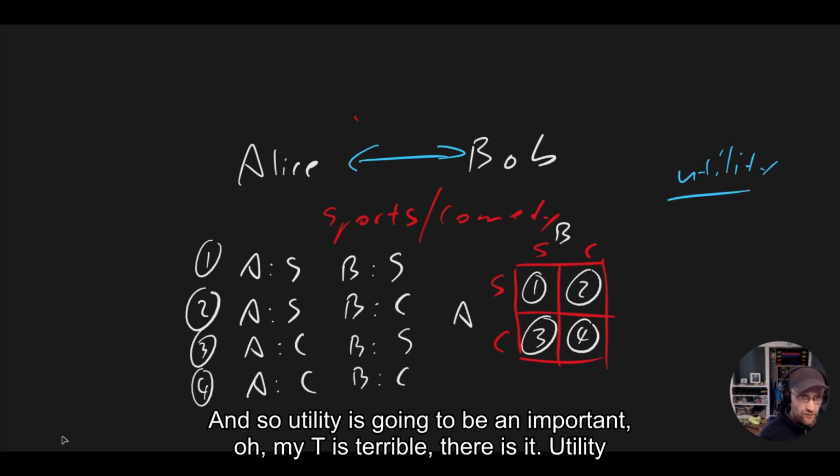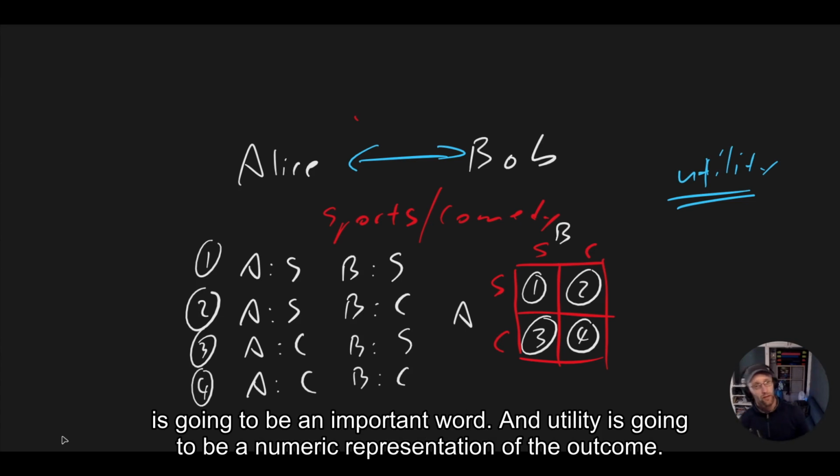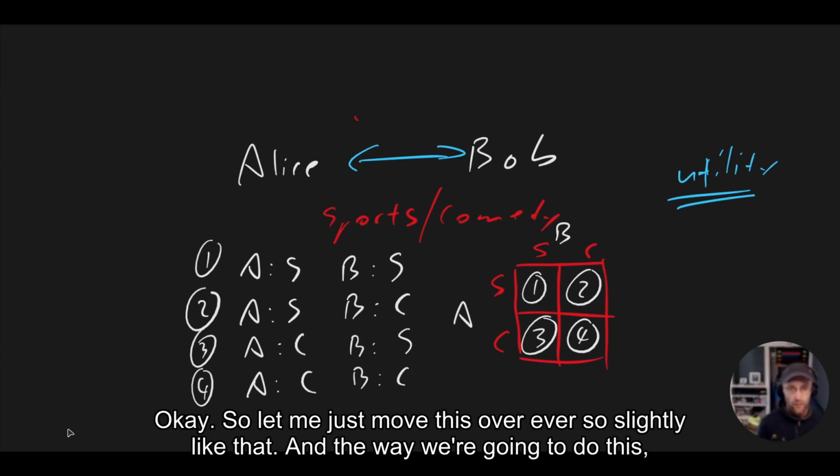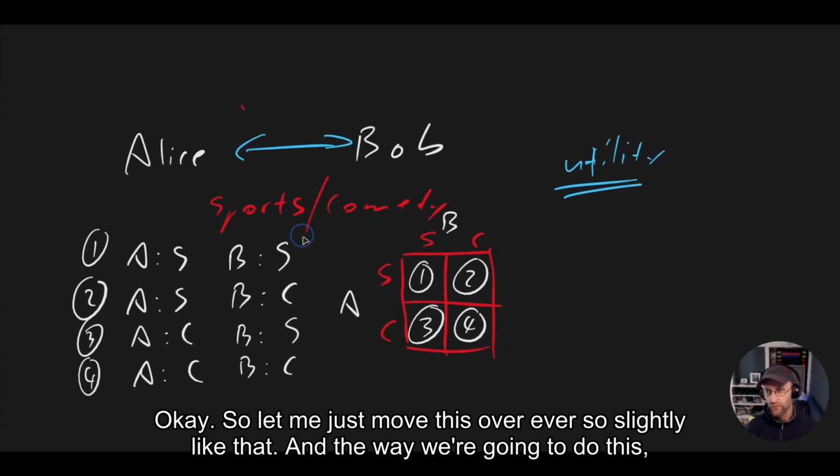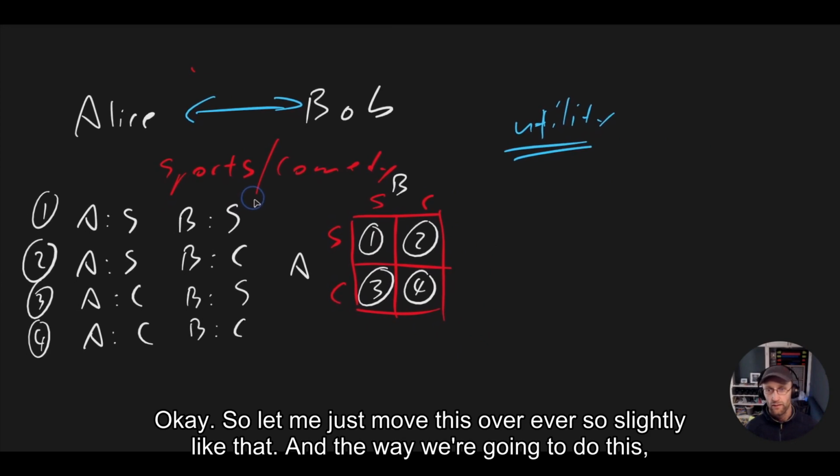Utility is going to be an important word, and utility is going to be a numeric representation of the outcome.